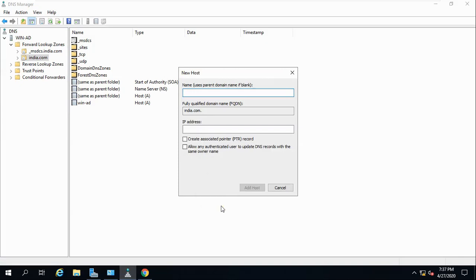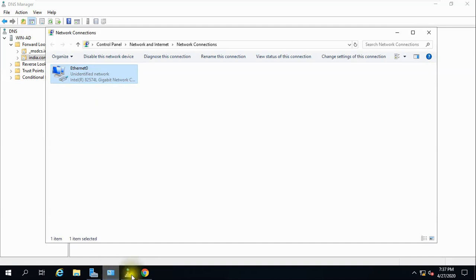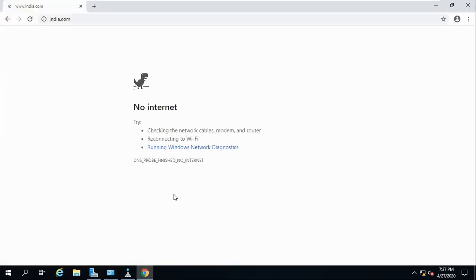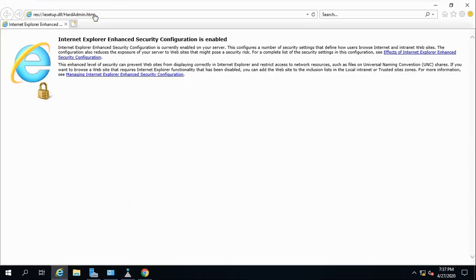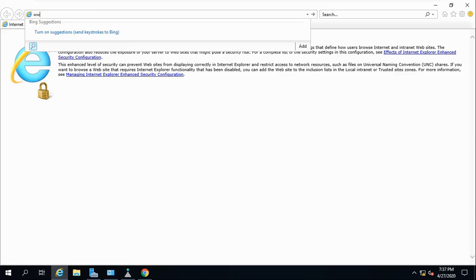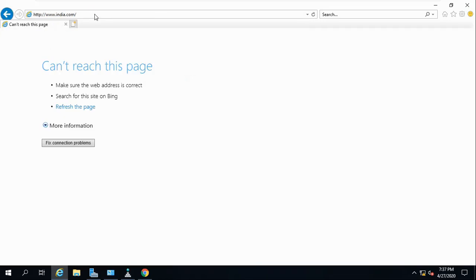I'm creating this record, www, 192.168.0.10. So what is happening after creating this record? And I'm keeping this DNS 8.8.8.8 only. So I created it, give refresh, it is not opening. Go to this one, give www.india.com, so it is not opening.